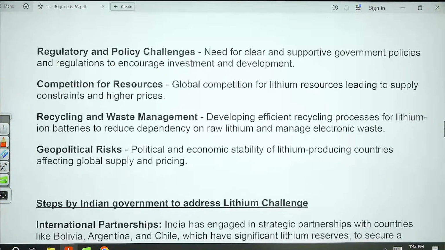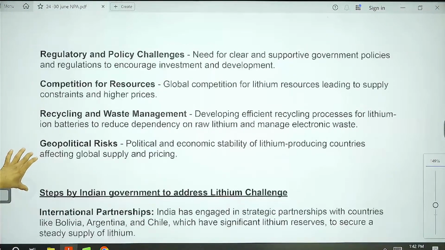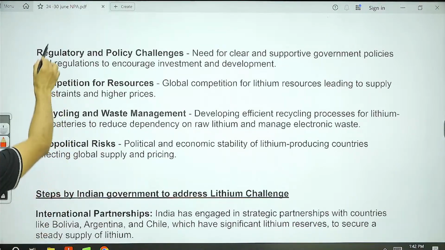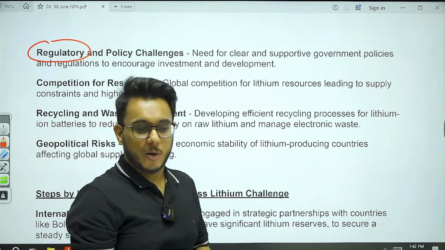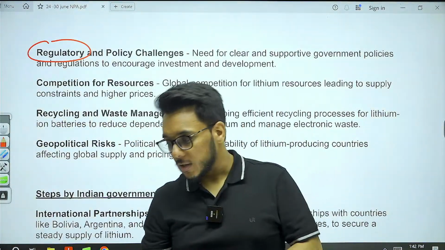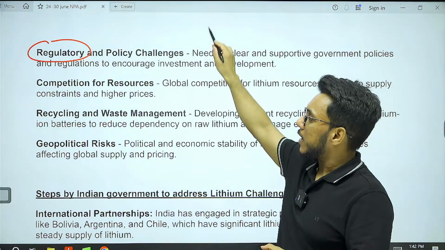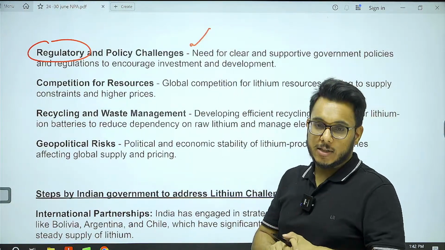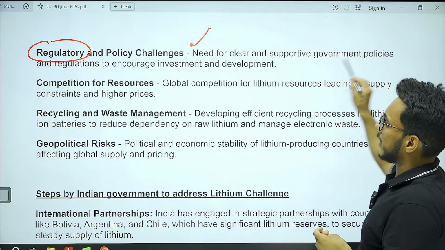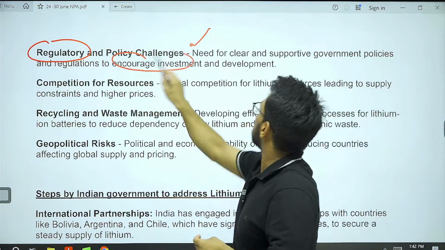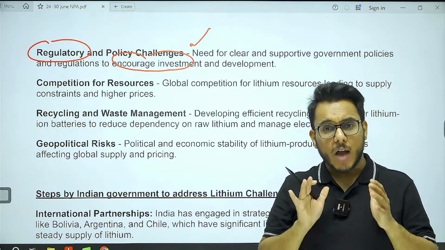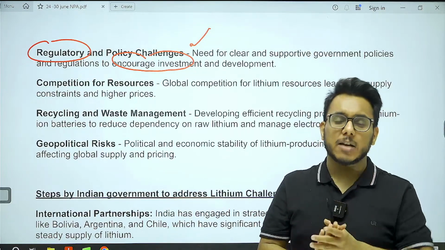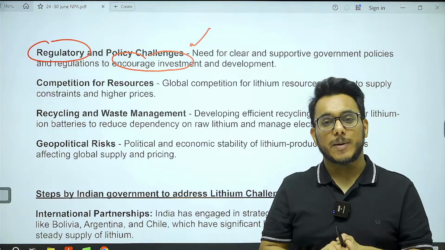Then there are some other challenges also that we have here. Lack of regulation and policy. We don't have clear-cut policies with respect to encouraging investment in lithium or lithium mining in India. So we need to have very clear policies. We need to invite the foreign players who have expertise.